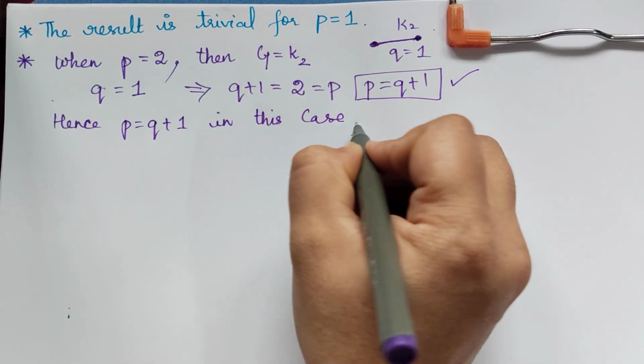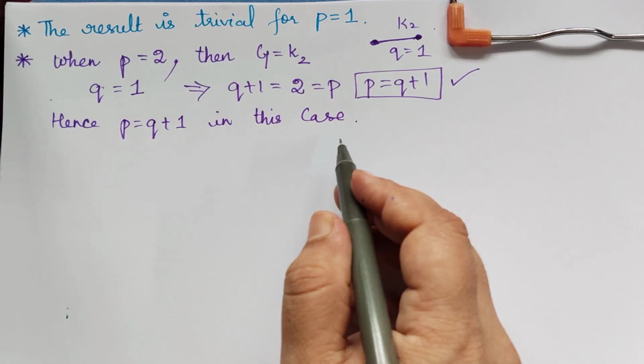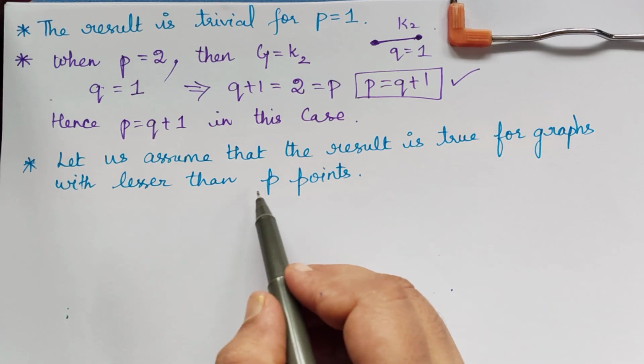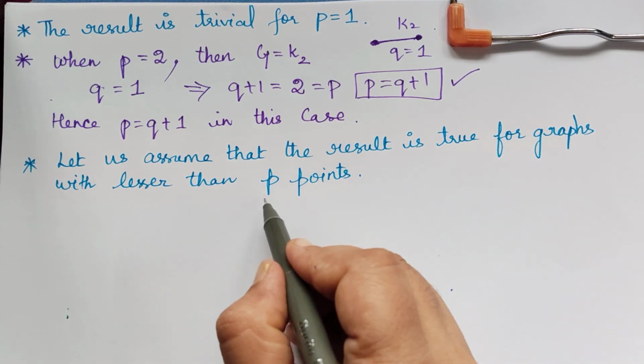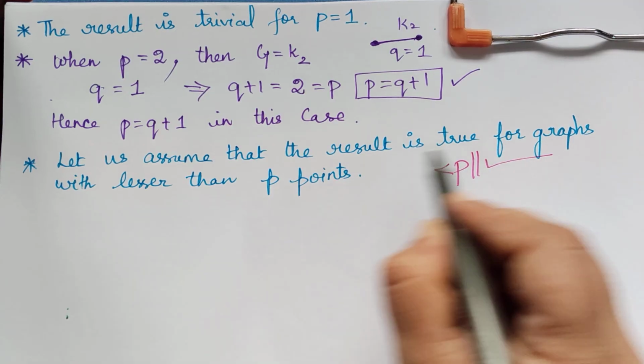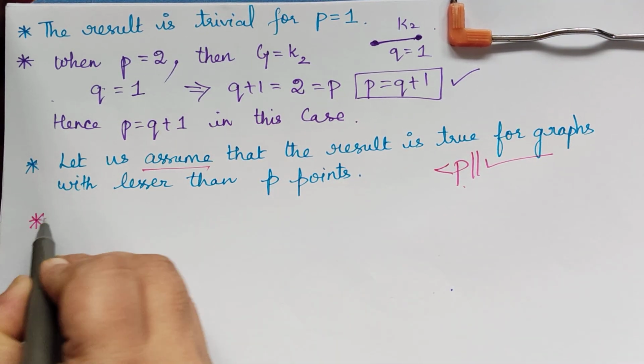Next we have to assume this result is true for graphs with fewer than p points, because we are proving by the method of induction. So if you have a graph G with fewer than p points, then the result is true. This is our assumption. You should remember this. With this assumption, we are going to prove further.